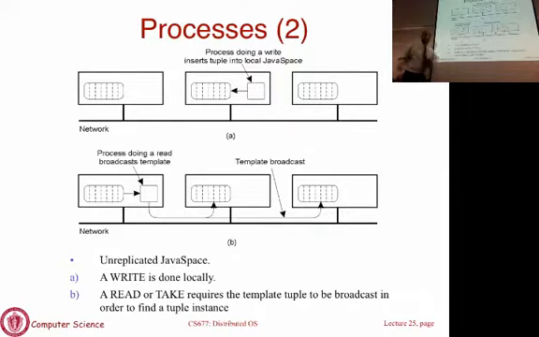Although it was a good example of a distributed coordination middleware, it hasn't gone very far because there are other mechanisms that have been put in place to do essentially this. If you actually have a Mac, for instance, or Windows for that matter, you will see if you go into an environment, it can actually discover your printers and other devices. You can always see a list of all the Wi-Fi networks that are available to you. You'll often see a list of all the printers that are available to you.